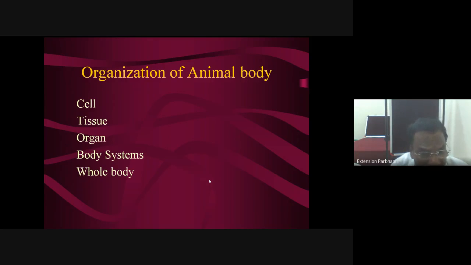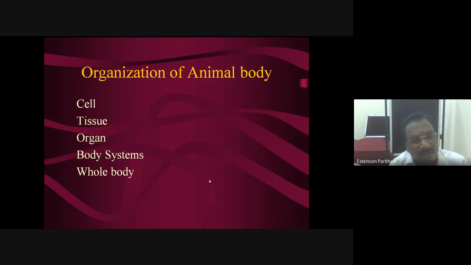Each organ is comprised of different types of tissues, a minimum of two or more, which combinedly form the organ, and tissue is a group of cells. So basically the body is comprised of a number of cells, and apart from cells, fluids such as blood, lymph, and secretions. In short, the body is considered as made up of cells and fluids only. These are the two basic components.